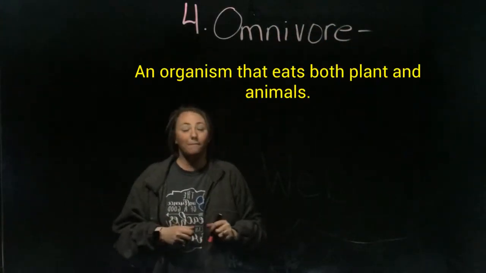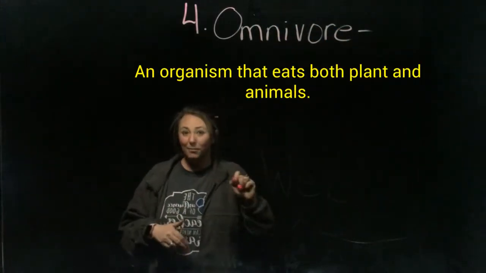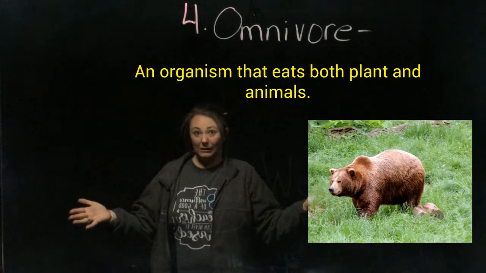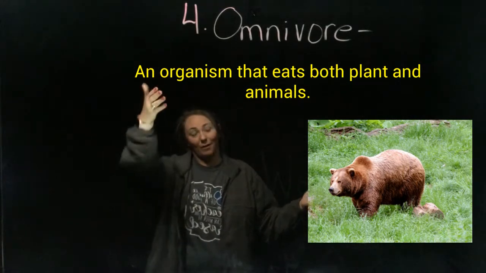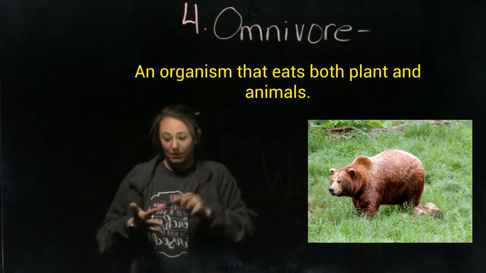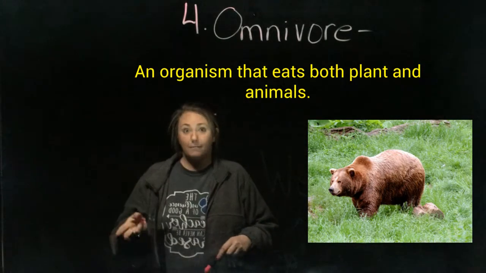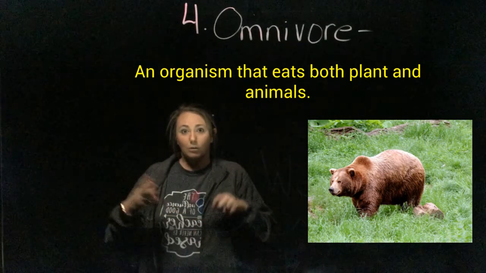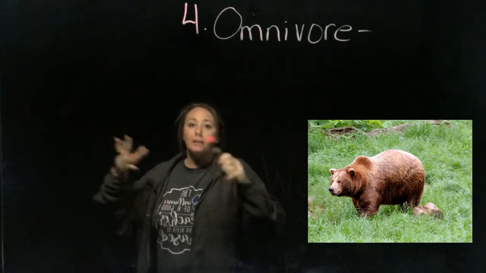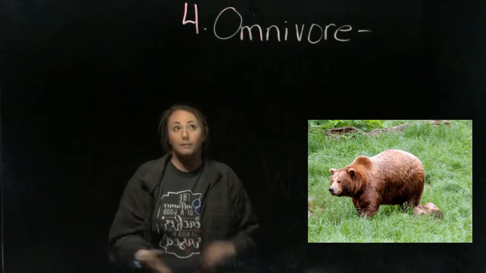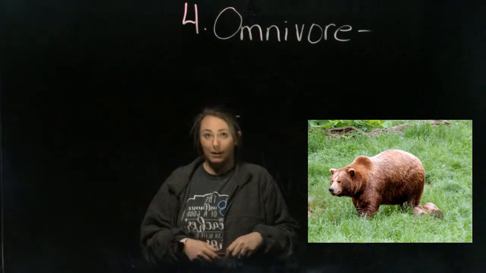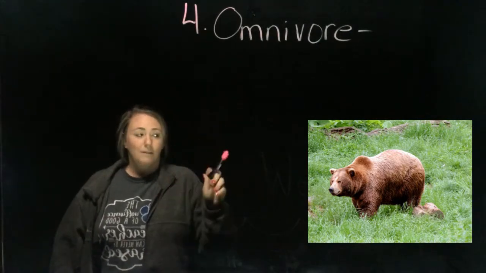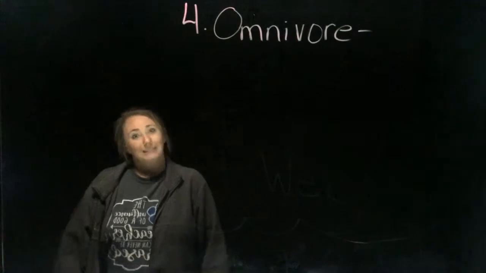Your fourth word today is omnivore, and that is any animal that eats both meat and plants. Okay, humans are omnivores. Humans eat meat, chicken. Today for lunch we had chicken nuggets and mashed potatoes and gravy. Well, the chicken is a meat, and the mashed potatoes come from the ground, a plant. And so therefore we are omnivores. What we ate today was a very omnivorous lunch. So make sure you get your definition, and here's a picture of an omnivore. Me.